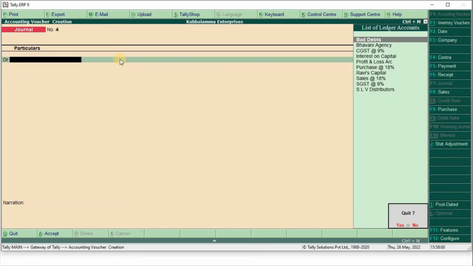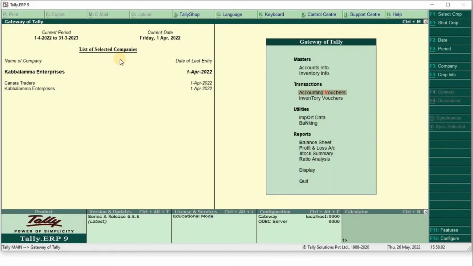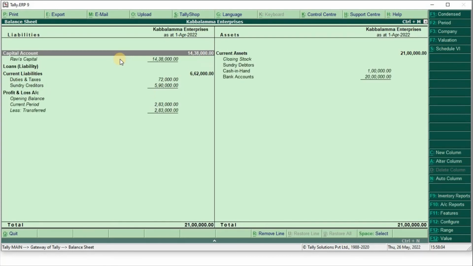So check the report. Come to the balance sheet. Alt F1 for detailed view. See here, the profit and loss account was shown here earlier, but now it is not shown because we adjusted it to the proprietor's capital.